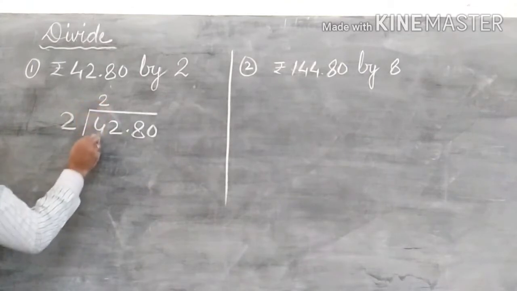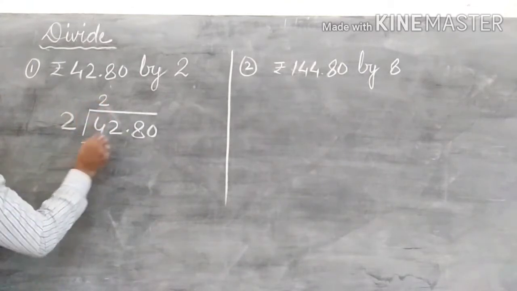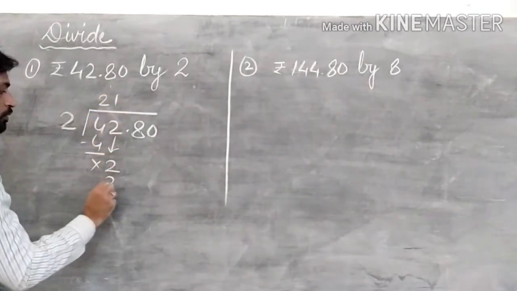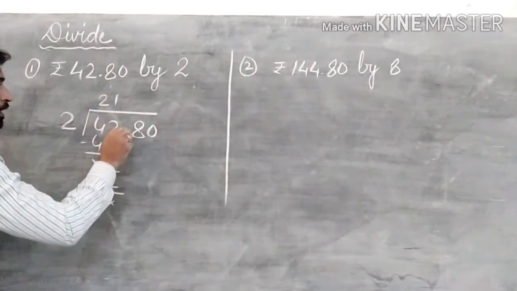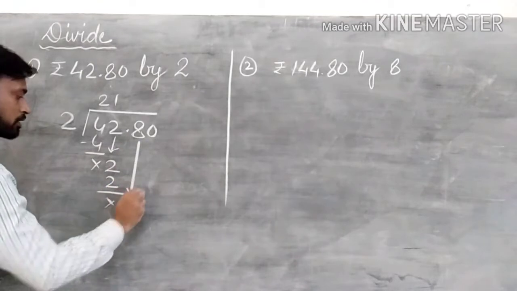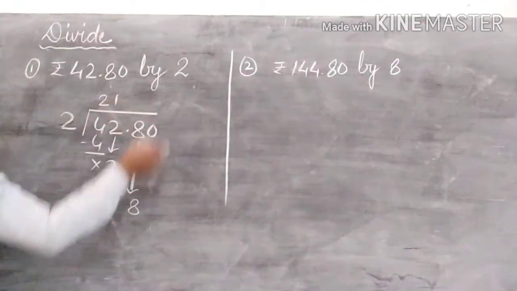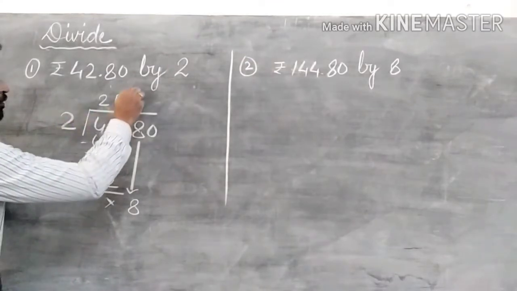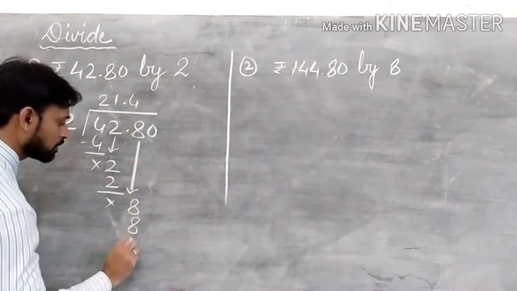2 2s are 4. Now bring down this 2. 2 1s are 2. Then bring down 8. You are crossing 8, so put decimal point. 2 4s are 8.